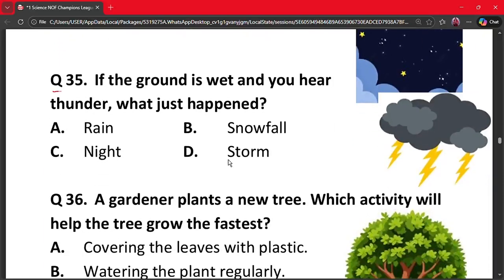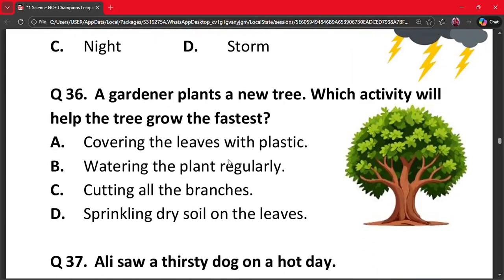Question number 35. If the ground is wet and you hear thunder, what just happened? A. Rain, B. Snowfall, C. Night and D. Storm. The correct answer is option A. Rain makes the ground wet and thunder often happens during rain. Hence option A is the correct option.